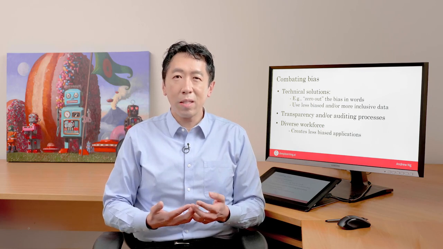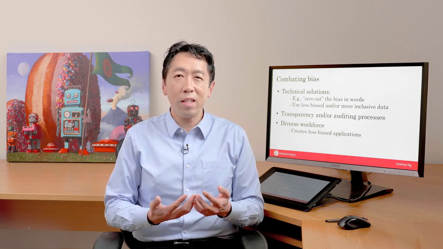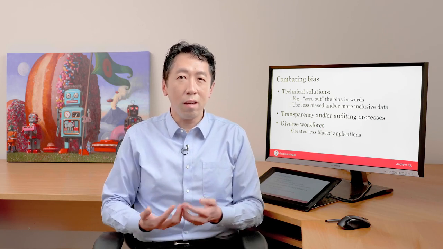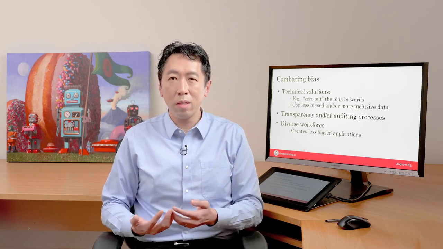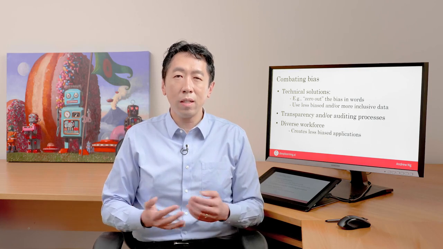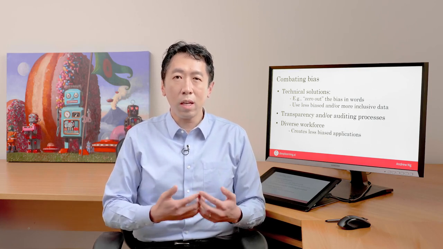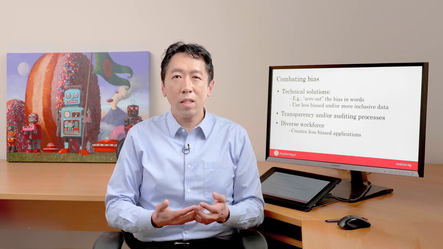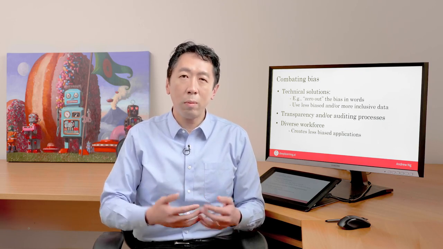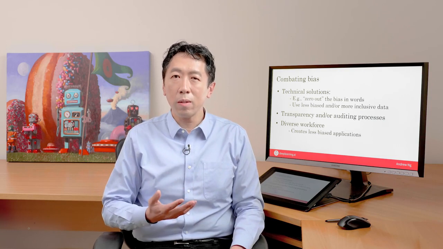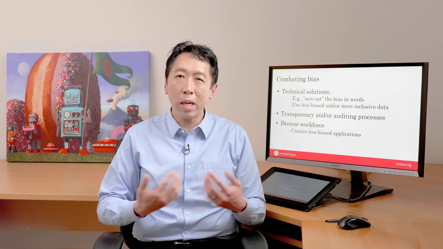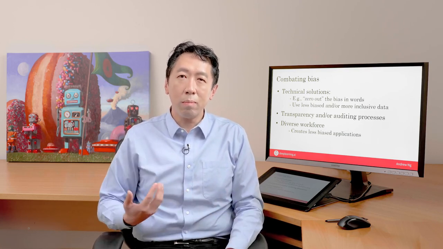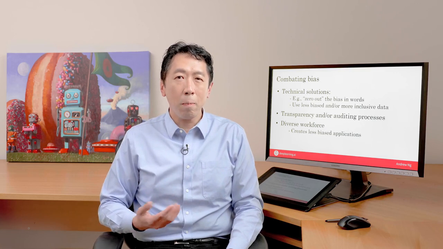One thing that makes me optimistic about this is that we actually have better ideas today for reducing bias in AI than reducing bias in humans. So while we should never be satisfied until all AI bias is gone, and it will take us quite a bit of work to get there, I'm also optimistic that if we could take AI systems that started off at a level similar to humans because they learned from humans, and we can cut down the bias from there through technical solutions or other means, then as a society we can hopefully make the decisions we're making through humans or through AI rapidly become more fair and less biased.